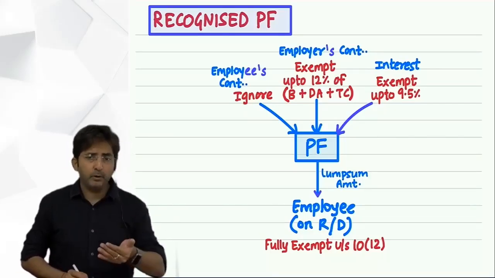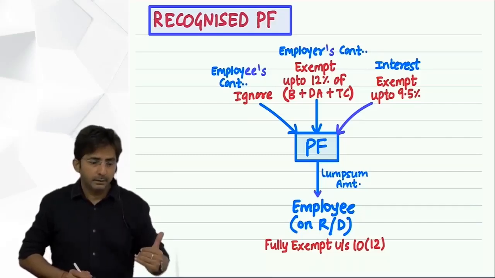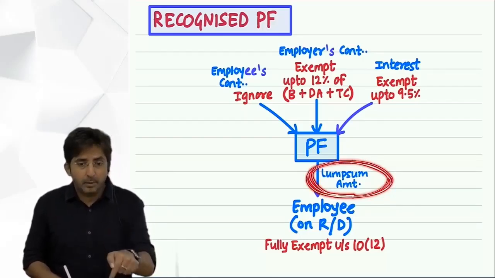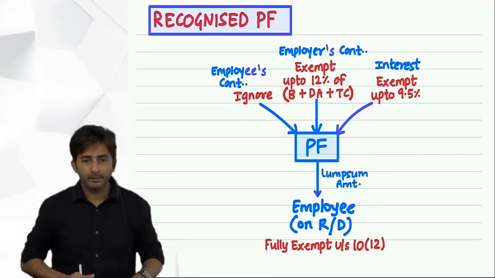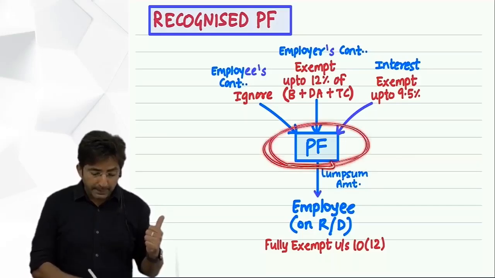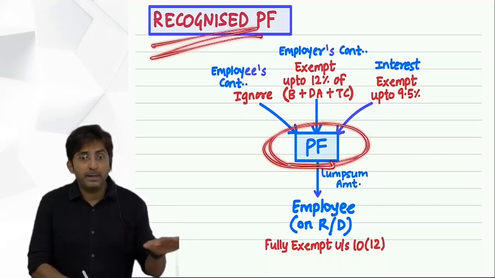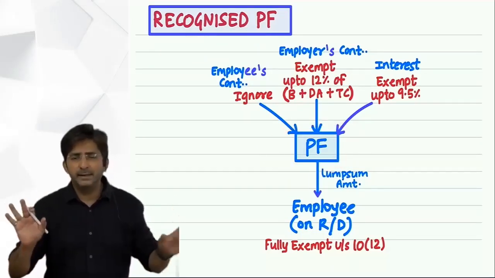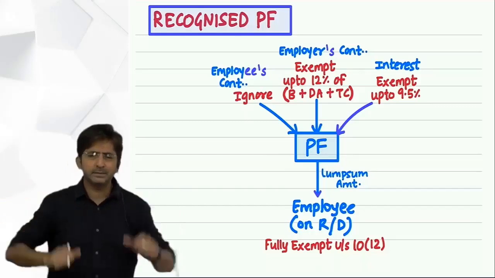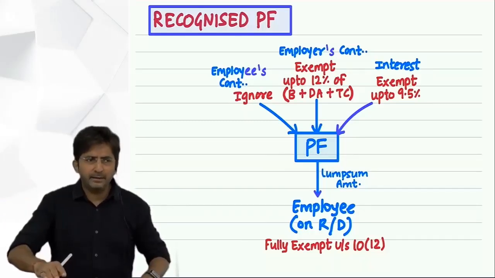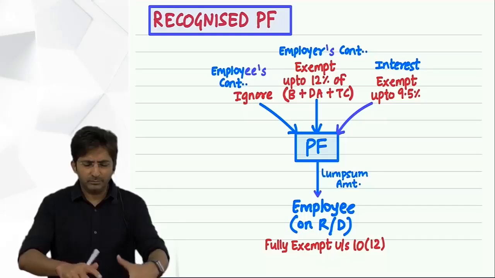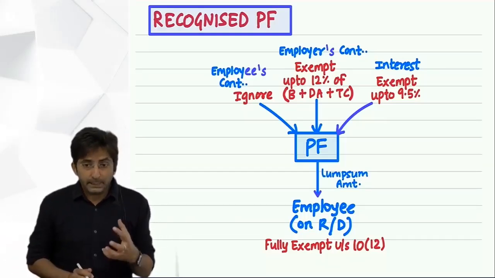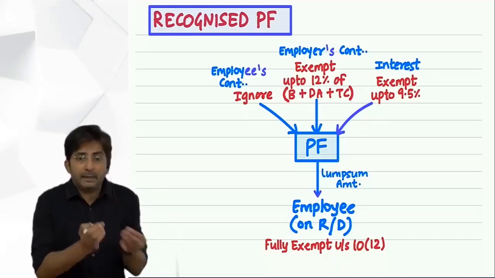Because if an employee leaves the job before 5 years, he will be given this amount, and to give this lump sum amount, all the investments will be broken. And as you know, Provident Fund money in RPF is invested as per government directions. And you know what the law feels? Wherever the money is invested, at least it should remain invested for 5 years. If you break the investment a little early, the investment will not fetch good returns. The basic idea is that the fund money should remain intact for at least 5 years.